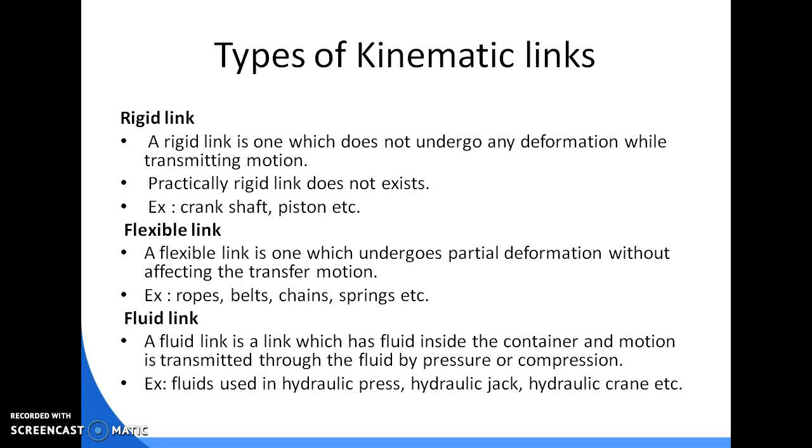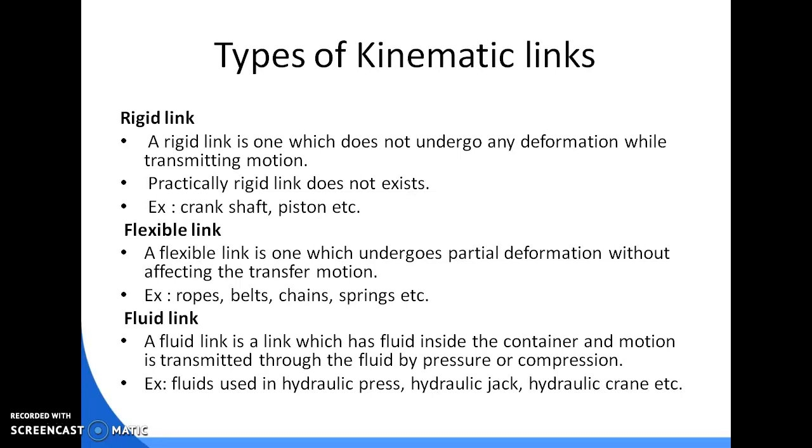First we will discuss the rigid link. A rigid link is one which does not undergo any deformation while transmitting motion. Practically, no rigid links exist, but within their working limits we can consider some links rigid, such as the crankshaft and piston. Then the flexible link.